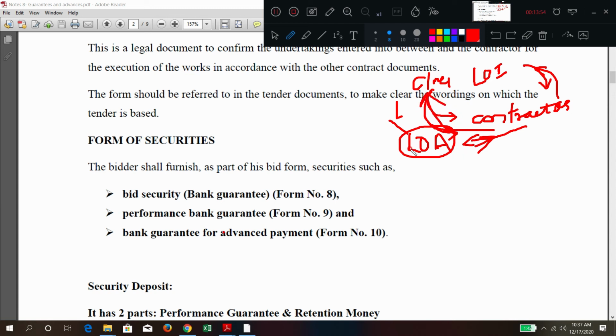At the time of this letter of acceptance, he has to give so many forms, like forms 7, 8, 9, 10. Some numbers will be given.